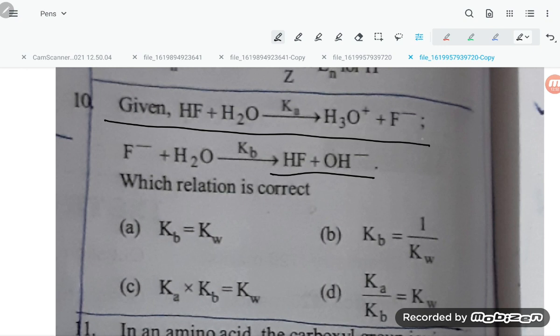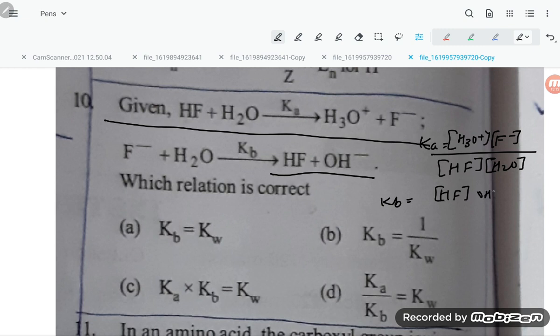So here if you write Ka for this one, it is coming H3O plus F minus divided by HF and H2O. Up Kb, if you write, how much will it come? It will come HF and OH minus divided by F minus and H2O.